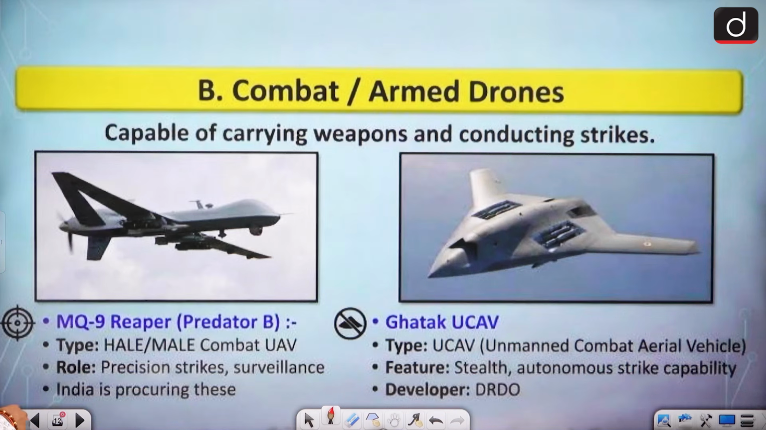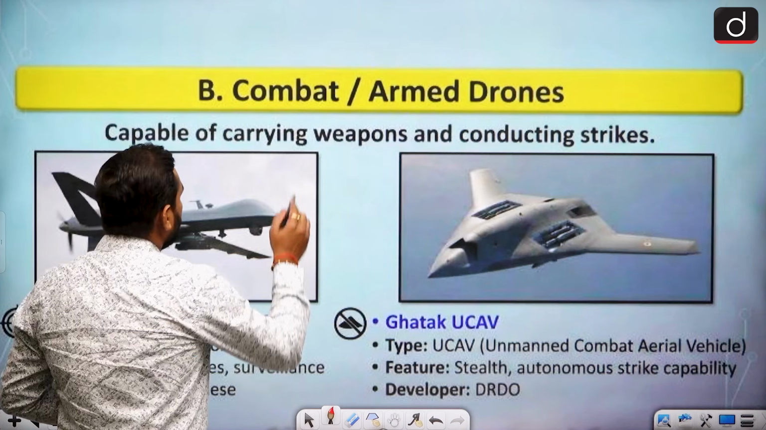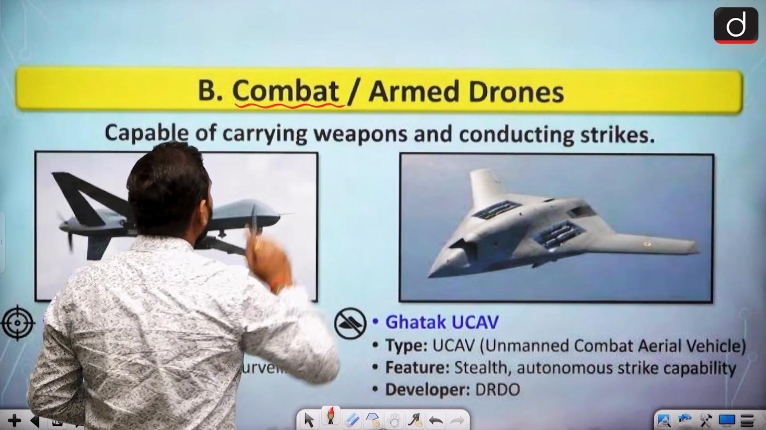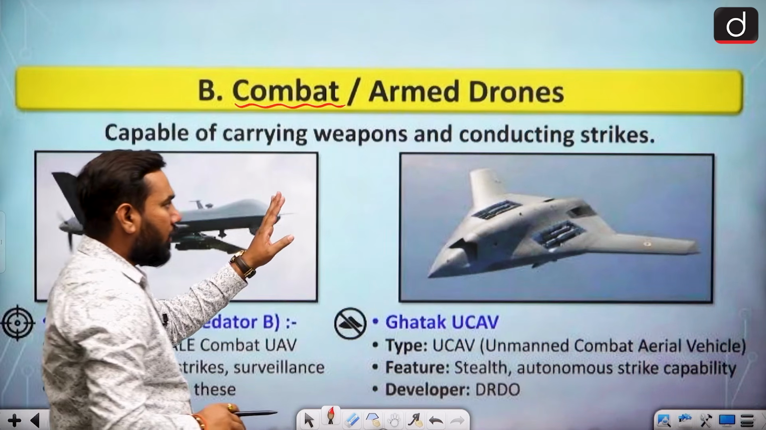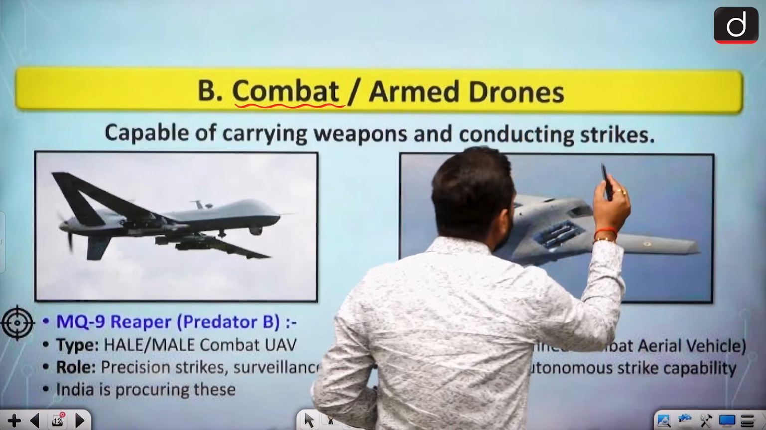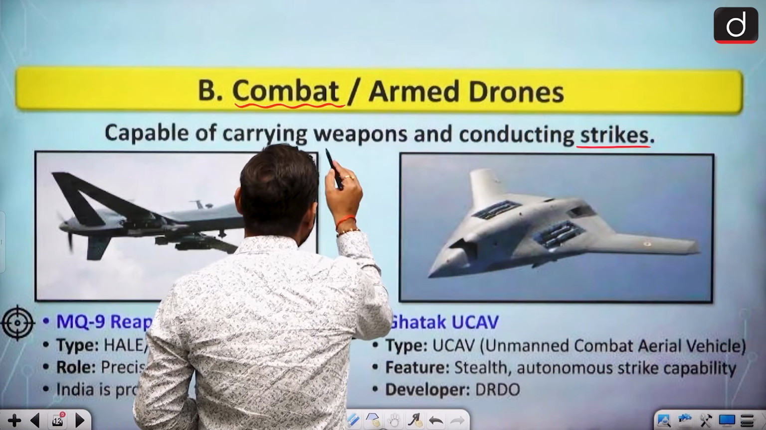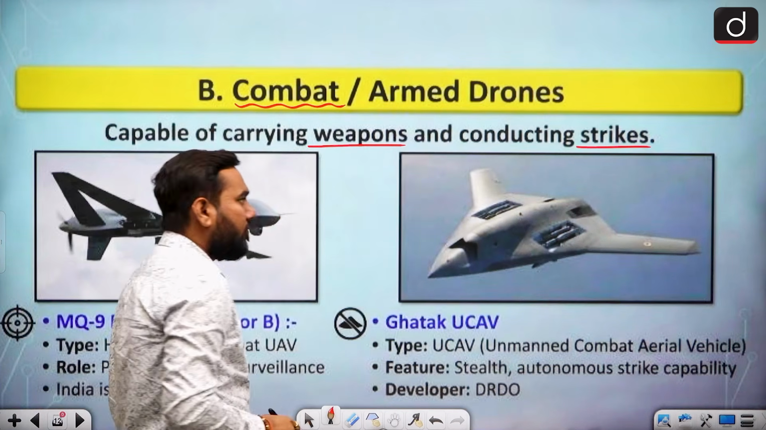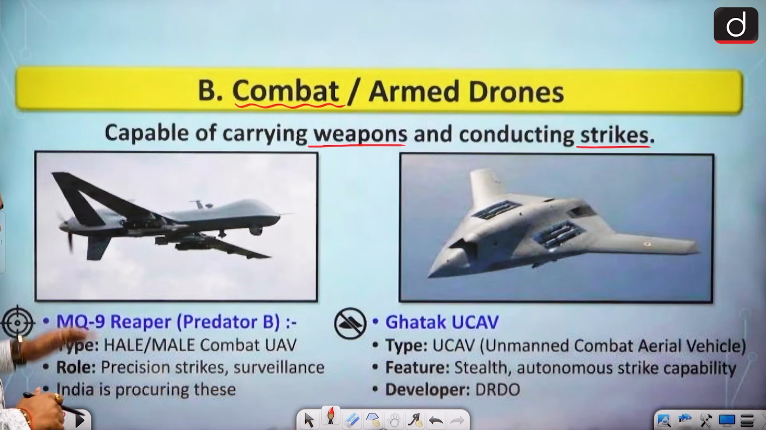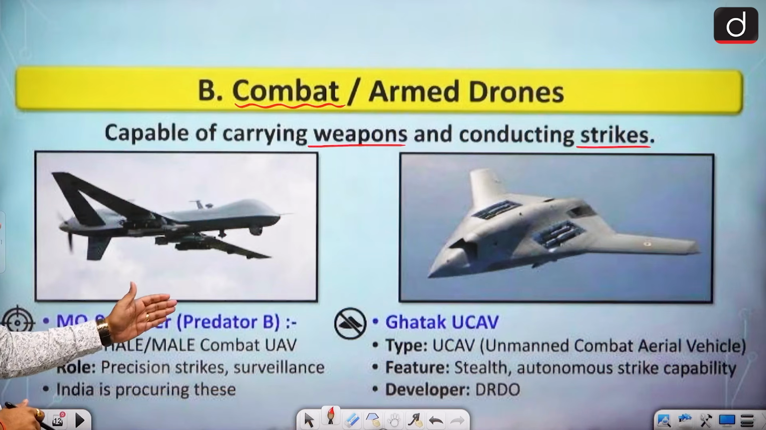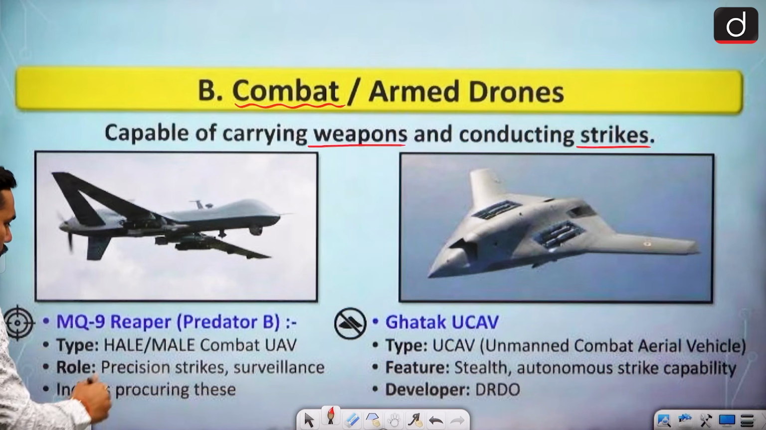Next is the combat and armed drone, which can be very useful, because combat is a very important role for drone systems. They are capable of carrying weapons and conducting strikes. This is very important, because by utilizing this we have developed a capability to save the lives of soldiers. This is the MQ-9 Reaper, we call it Reaper, or we can say Predator B. You have to know the name Reaper or Predator B.